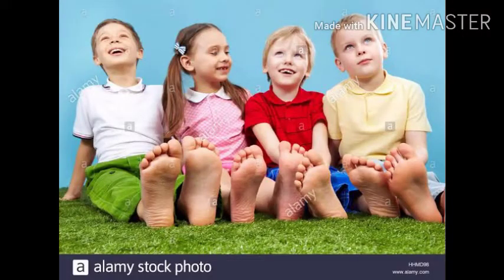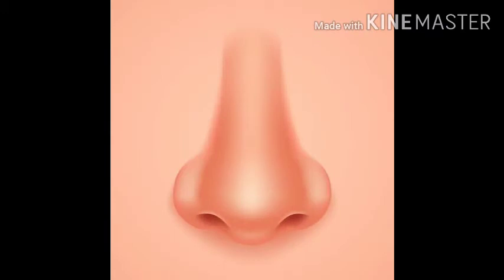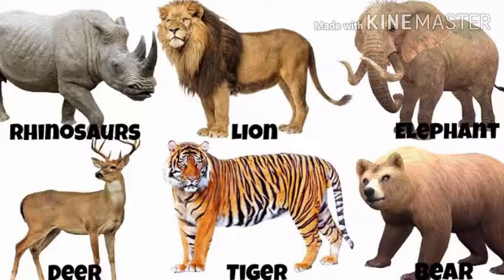Let's start the topic. All living things need air to breathe. Without air, we can't live. Children, how do you breathe? With the help of our nose. Human beings breathe air with the help of the nose.